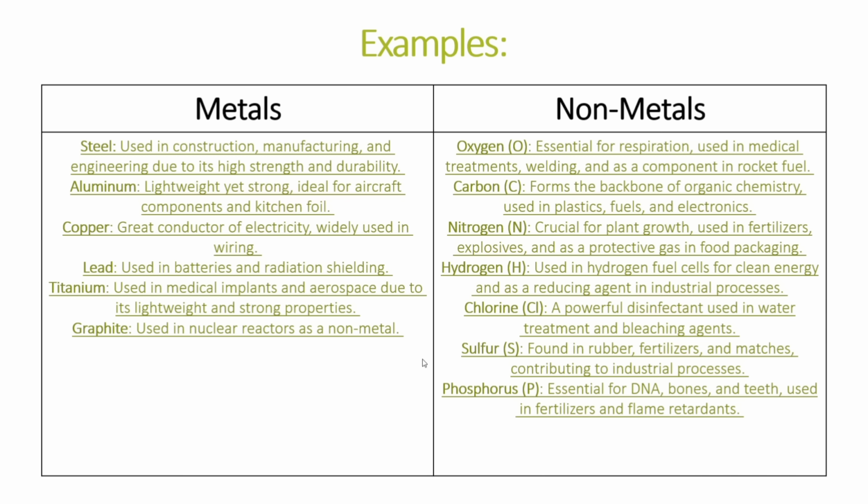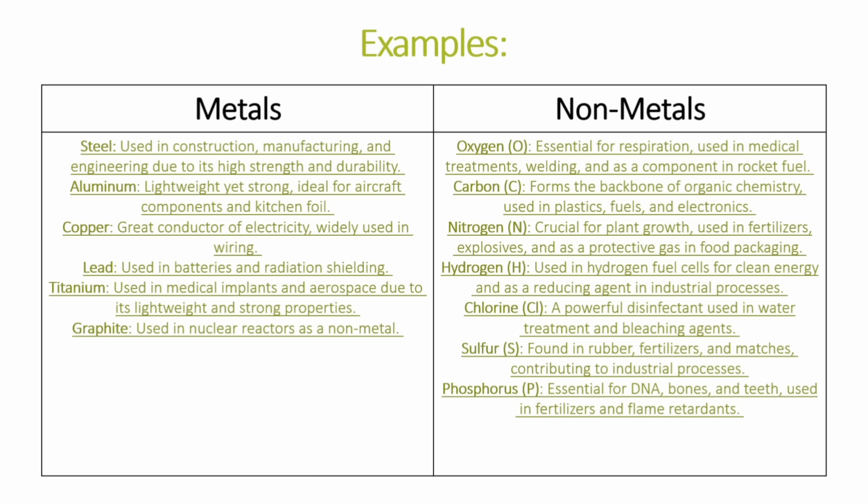Now examples of non-metals. So firstly, the very common example, oxygen, which is a gas. It is essential for respiration. It is used in medical treatments and as a component of rocket fuel. Carbon is the backbone of organic chemistry and it is used in plastics, fuels and electronics. Nitrogen is very important for plant growth. It is used in fertilizers, explosives, and it is a protective gas in food packaging.